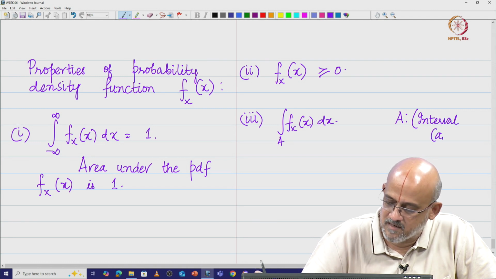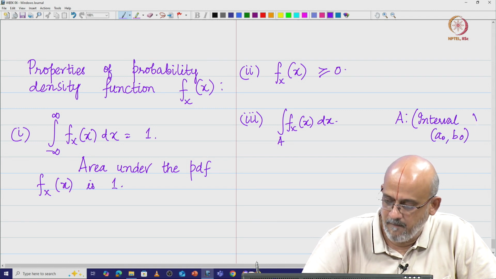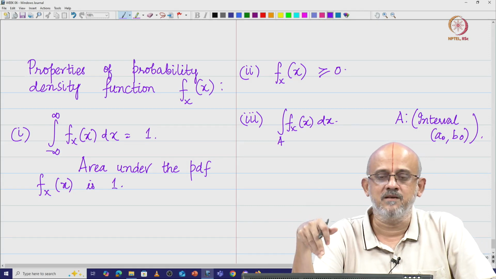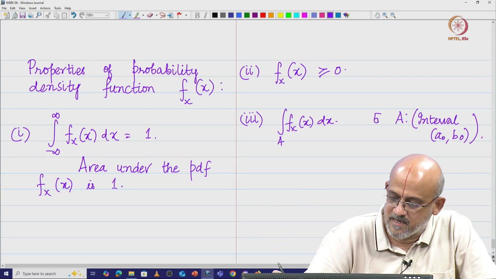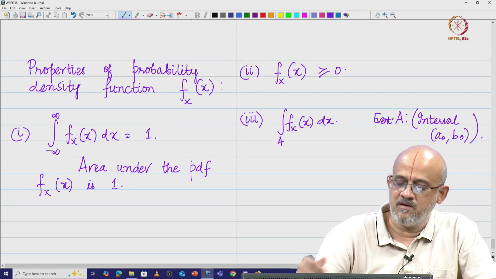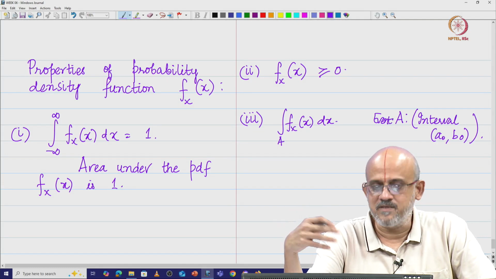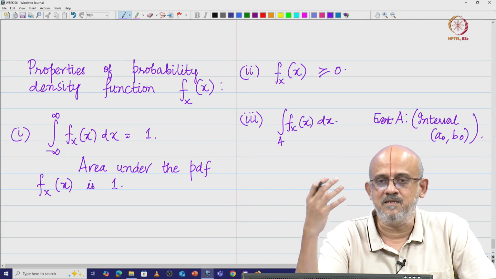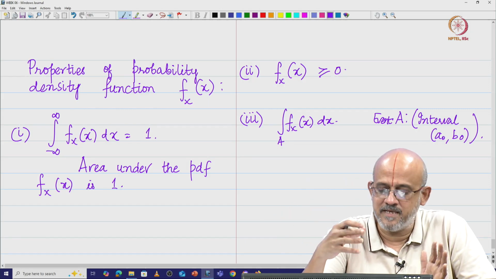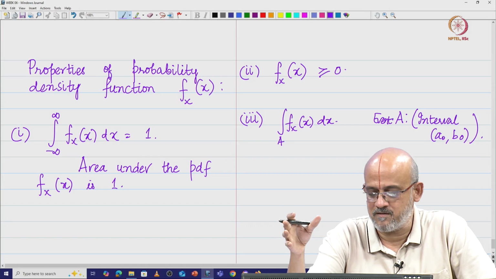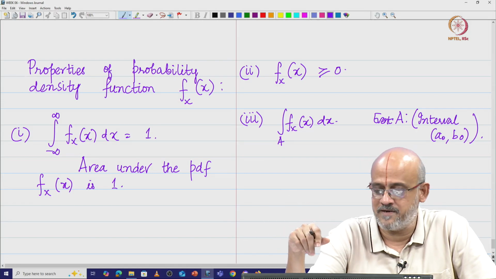Apply the limits, and you end up getting the probability associated with that particular event.